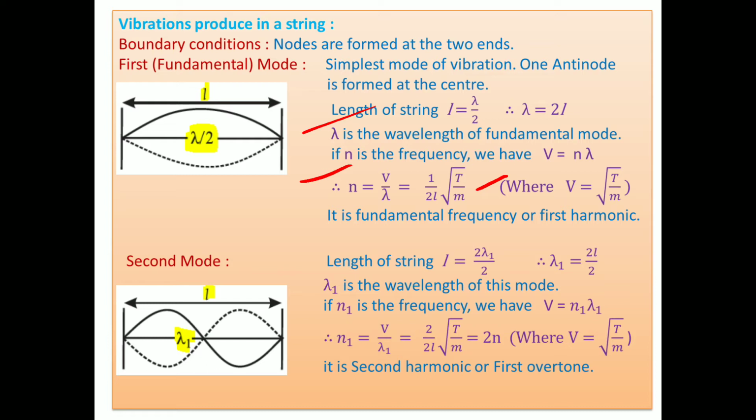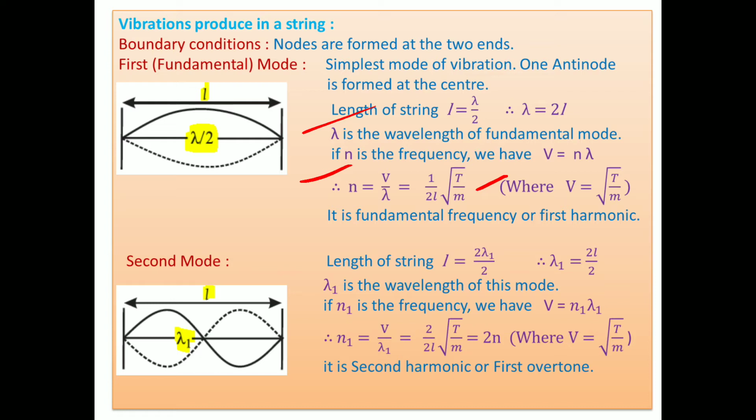What is the relation between lambda 1 and L? These two loops are related with wavelength lambda 1. So L equals 2 lambda 1 by 2, which means lambda 1. Or lambda 1 equals 2L upon 2. The 2 is not cancelled here for convenience.